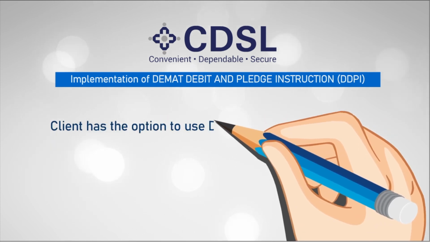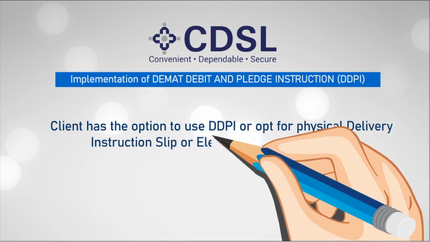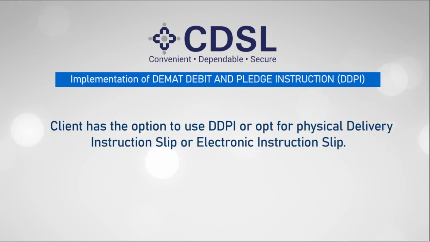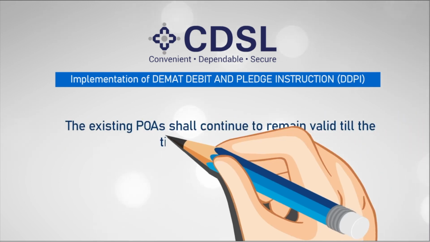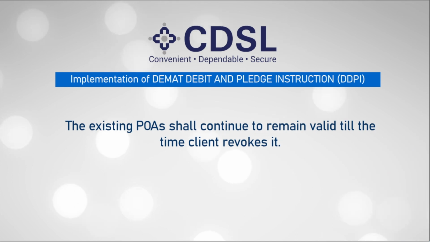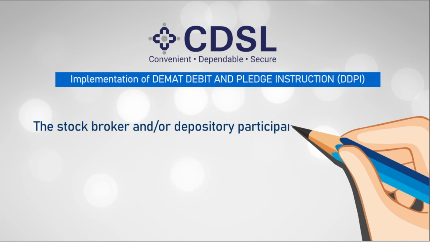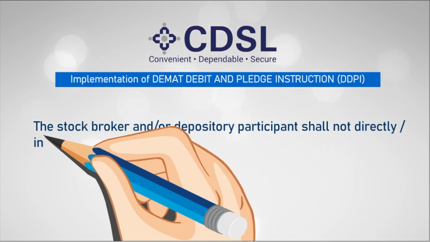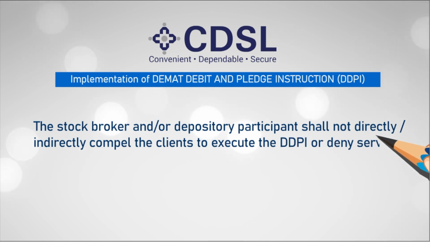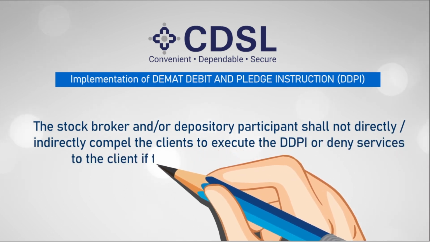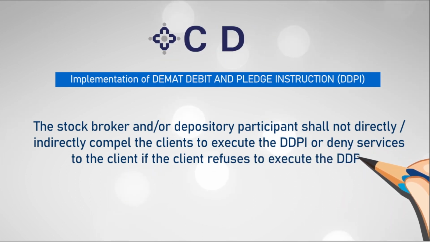Client has the option to use DDPI or opt for physical delivery instruction slip or electronic instruction slip. The existing POAs shall continue to remain valid till the time client revokes it. The stockbroker and/or depository participant shall not directly or indirectly compel the clients to execute the DDPI or deny services to the client if the client refuses to execute the DDPI.